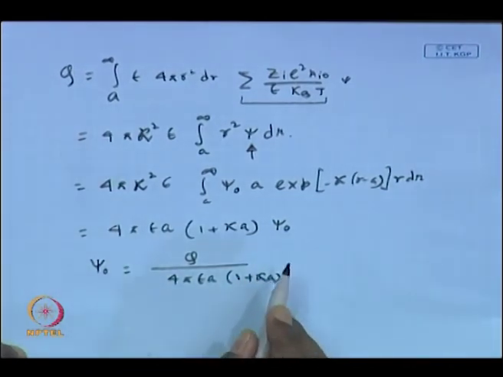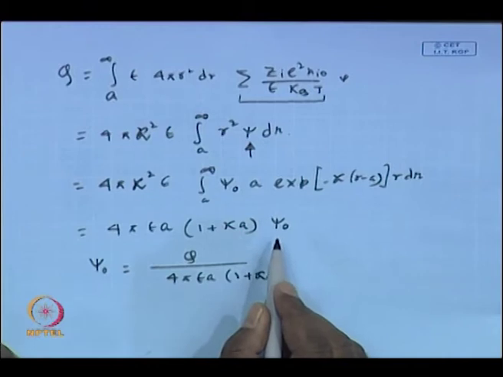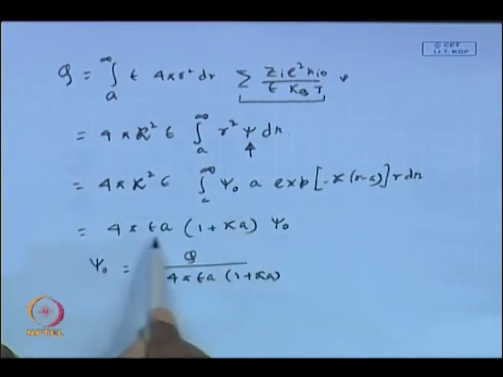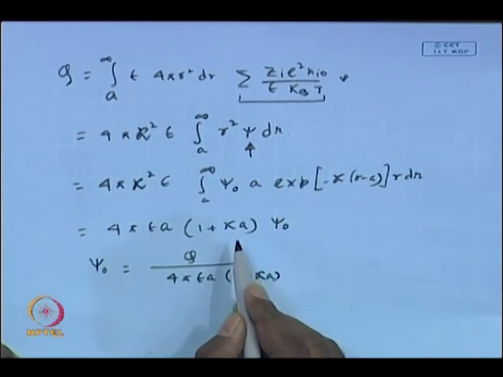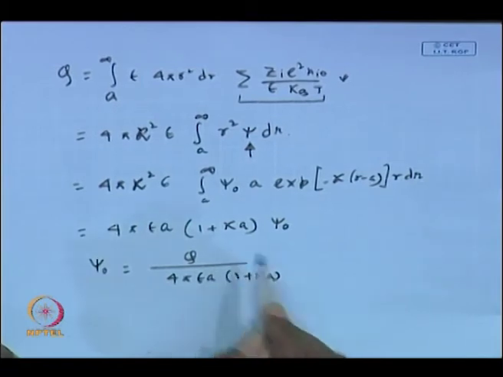Now, if you know the surface potential psi naught, you can estimate the value of q from this expression, and kappa is the inverse of the Debye length, a function of electrolyte concentration, the nature of the electrolyte, and the property of the solution, dielectric constant, and so on and so forth.